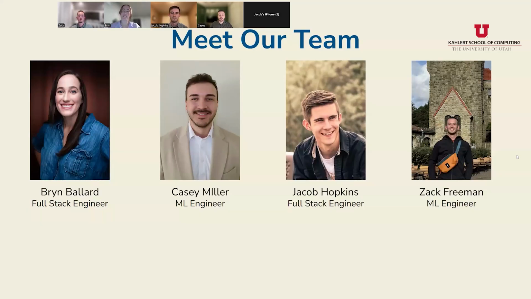Sorcerer is divided into two teams. We have a full stack development team, that would be me and Jacob, who handle things on the front end development, such as our mobile app, but also things in the back end, such as our AWS processes and our database. We also have a machine learning team. This is because Sorcerer uses AI technology to retrieve the sources and grade and rank them so that the user can make sure that they're getting good information. That would be Casey and Zach. You'll learn a little bit more about this later.